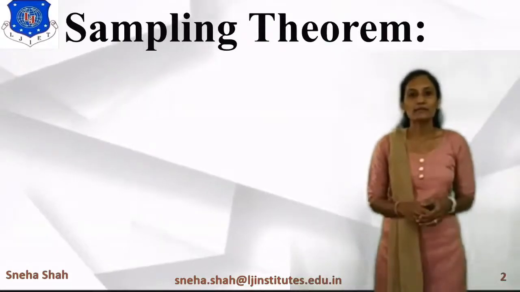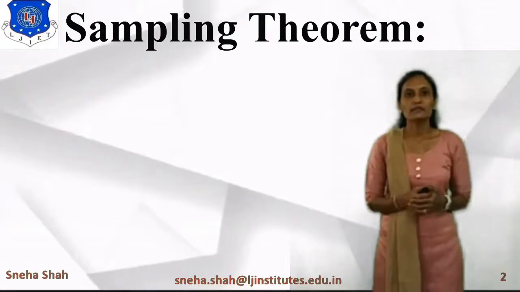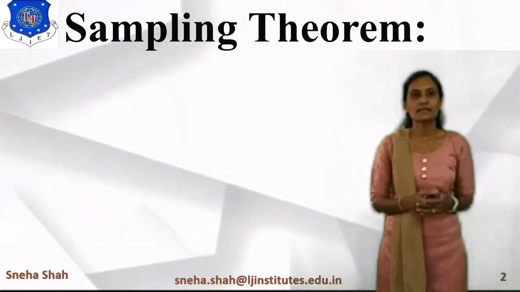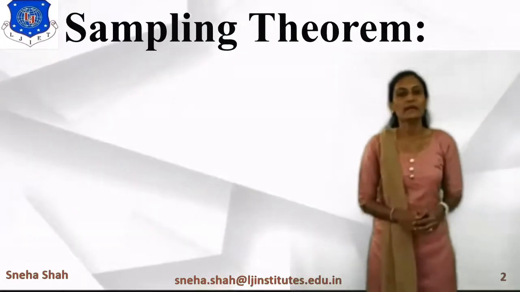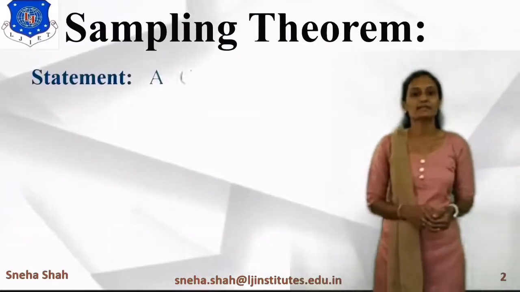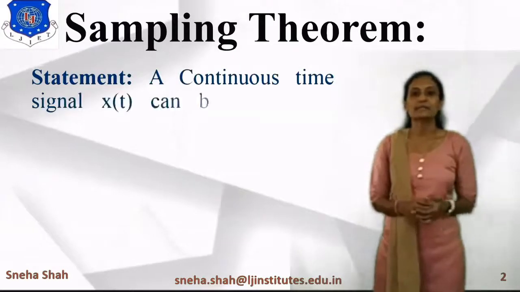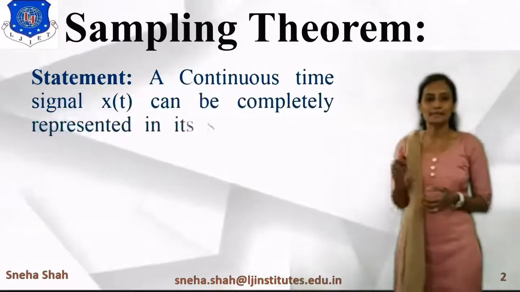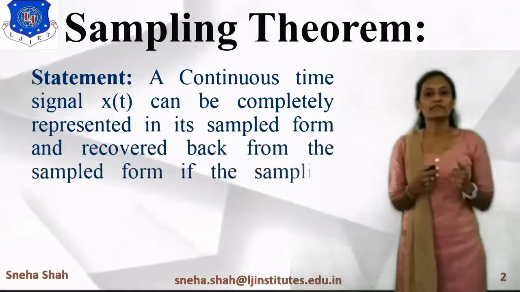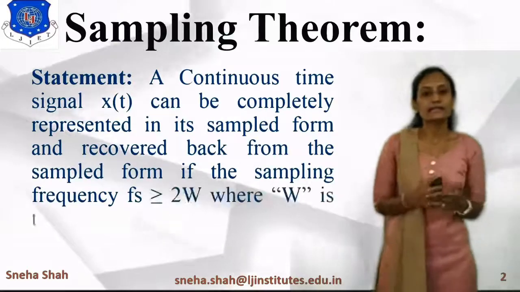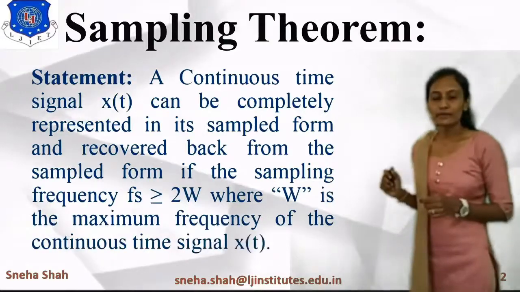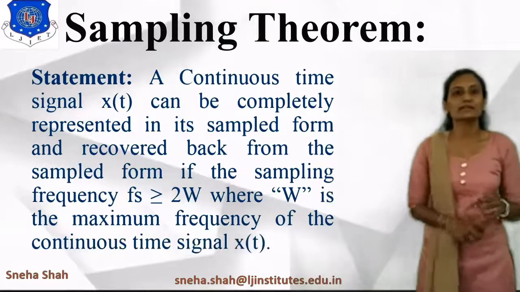But for that we have to use the Nyquist criteria to fulfill some conditions. So what is the Nyquist criteria? Based on this Nyquist criteria we define the sampling theorem. Now what is the sampling theorem? The statement is: a continuous time signal x of t can be completely represented in its sample form and can be recovered back from its sample form if we take the sampling frequency fs greater than or equal to twice W, where W is the maximum frequency of the continuous time signal.